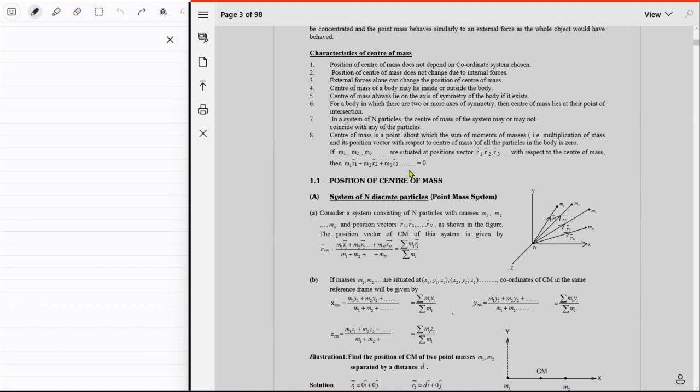So, what is the center of mass? Let's do this for discrete particles first. Let's say you have point particles. The important thing is that we are saying point particles, which means they have no length, no breadth, no size at all. They're just on a point, and there's mass to them.